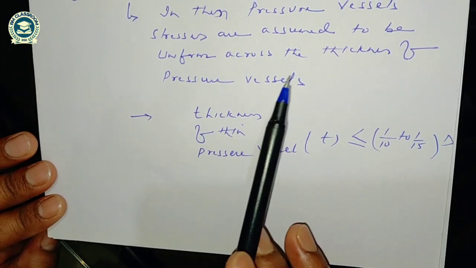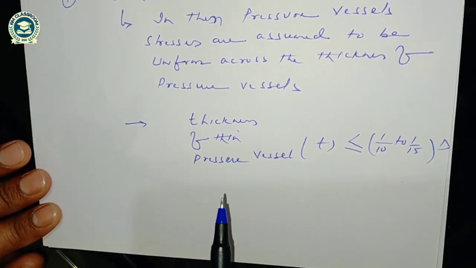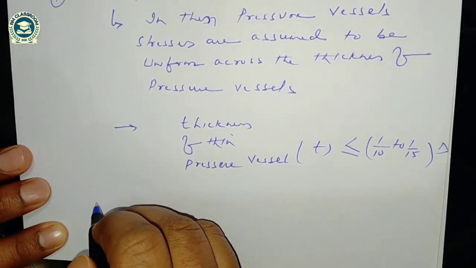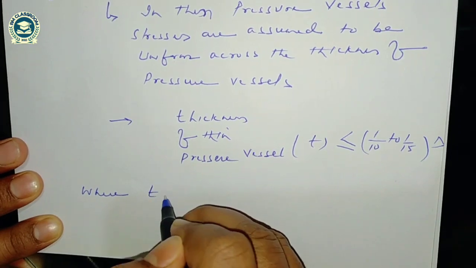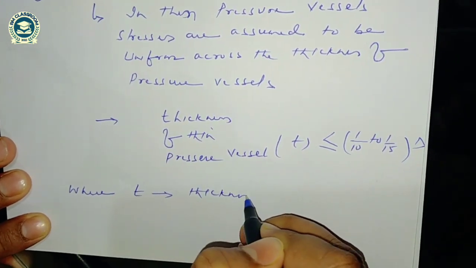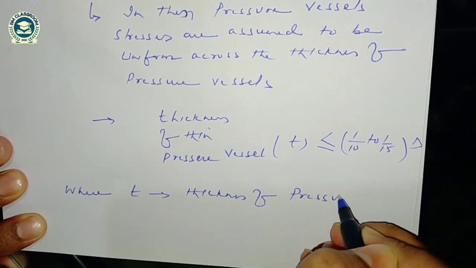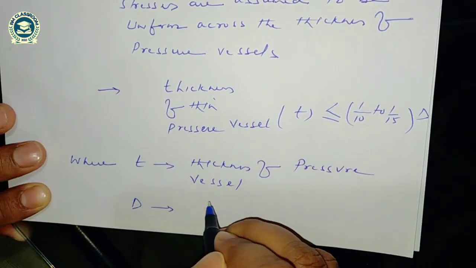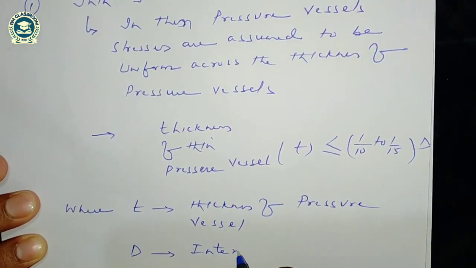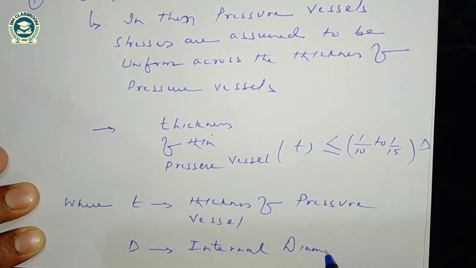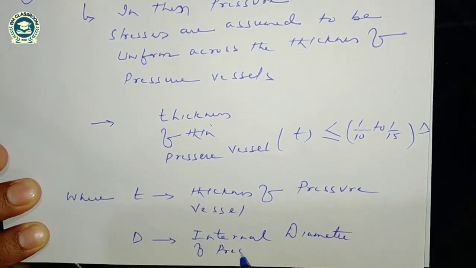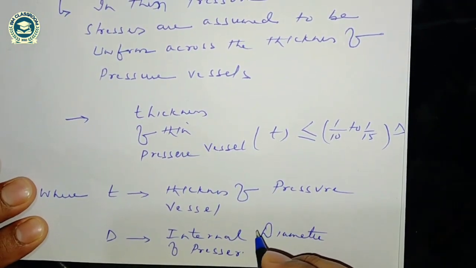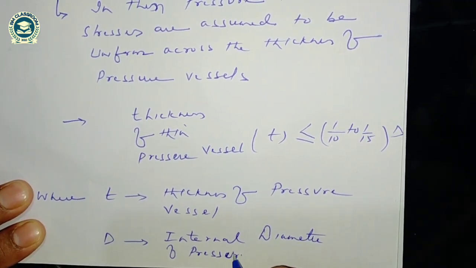And in case of thick pressure vessel, thickness will be greater than 1/10 to 1/15 times the internal diameter of the pressure vessel, where t is the thickness of the pressure vessel and D is the internal diameter of the pressure vessel.